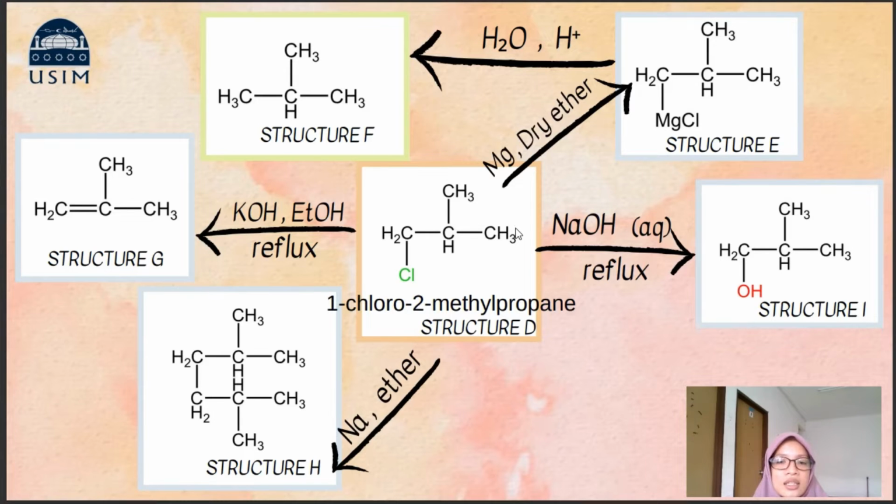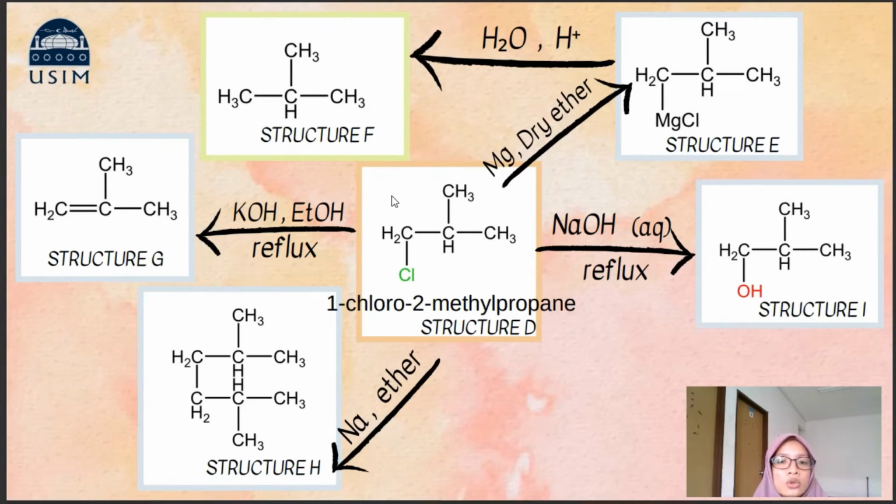In the next sentence, it says that structure D, when reacted with magnesium in anhydrous ether, which has the same meaning as dry ether, will produce alkyl magnesium chloride as structure E, and then hydrolyze to become structure F, which is the alkane. This means structure D is involved in preparation of a Grignard reagent.